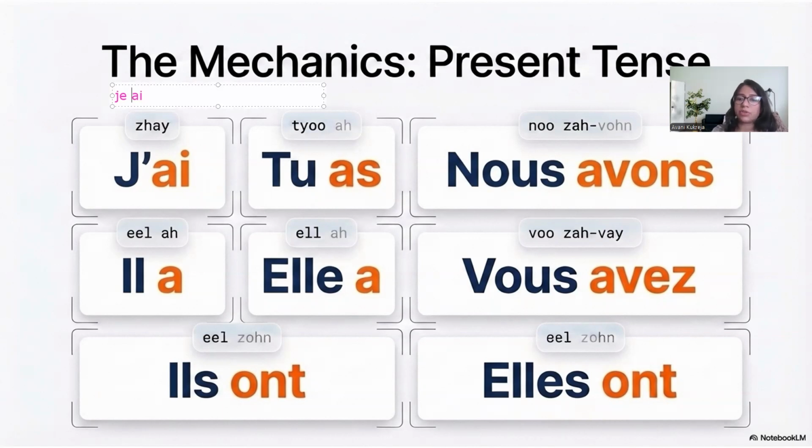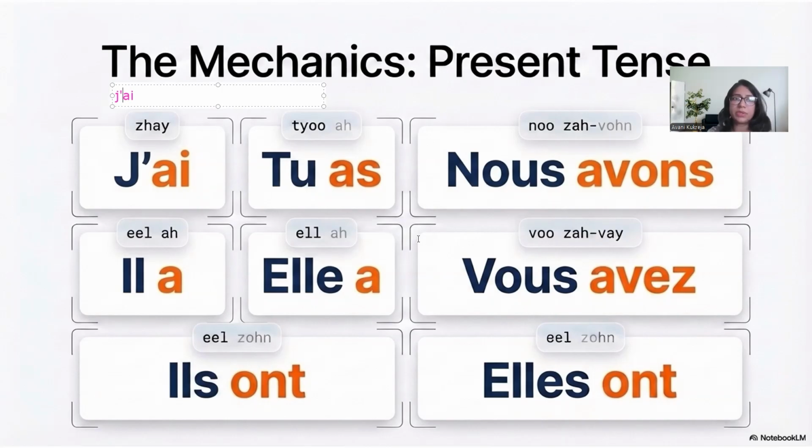Since two vowels are coming together, the first vowel will convert itself to an apostrophe. Remember this part? Everyone, you remember this? When two vowels come together, the first one converts itself to an apostrophe because vowel needs support from consonant. But there will be exceptions to this rule. There'll be exceptions to a lot of these rules that I'll be telling you. For instance, in elle form, do you see elle a? We'll not put an apostrophe. So the apostrophe is only used with je form, not with any other subject pronoun.